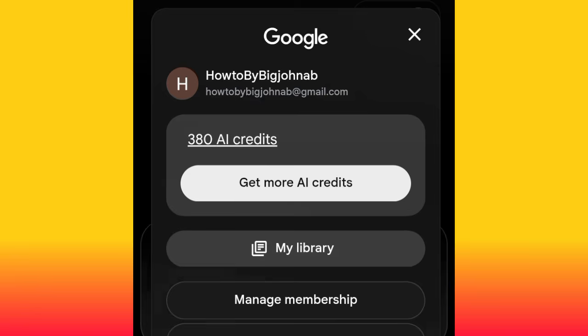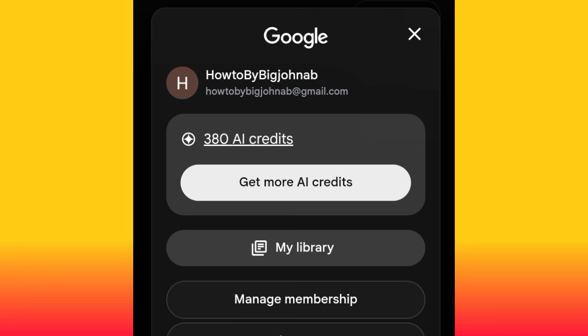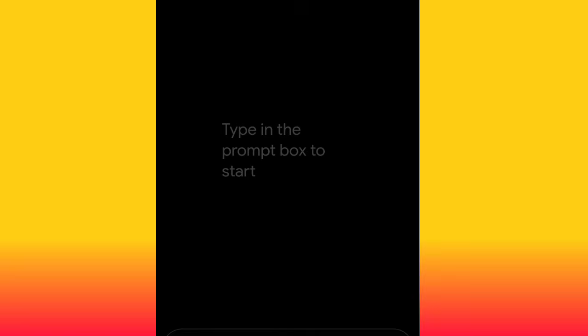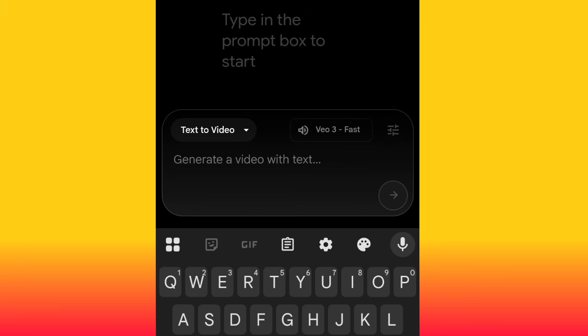Now, if you look very well, you are going to see Pro. Click that Pro, and you are going to see AI credit. Look at it, you are going to see 380 AI credit. Yes, I still have 380 AI credit. So to generate your video, just go ahead and paste your prompt.